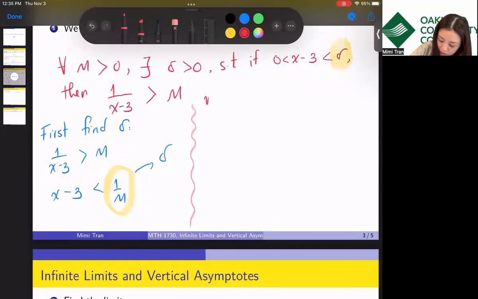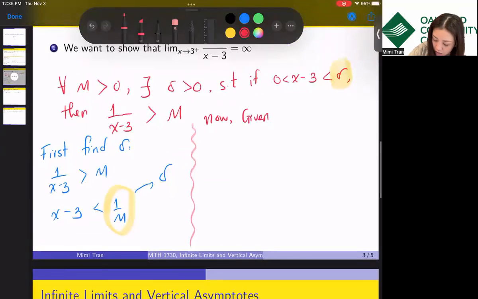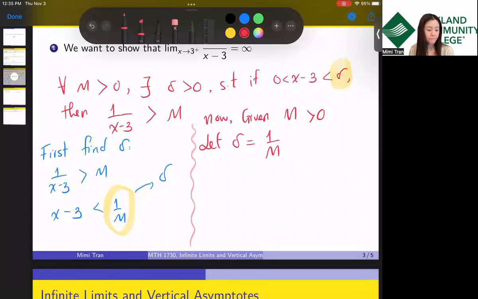So now, given some big positive value M, we let delta equal 1 over M. And suppose x minus 3 is between 0 and delta.